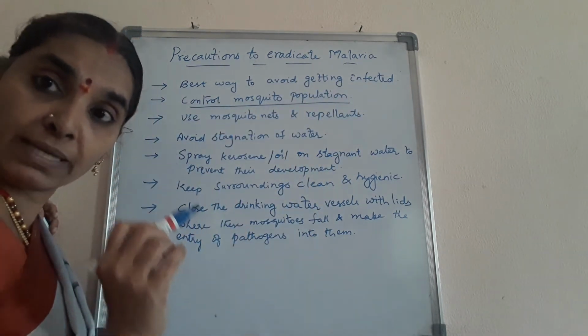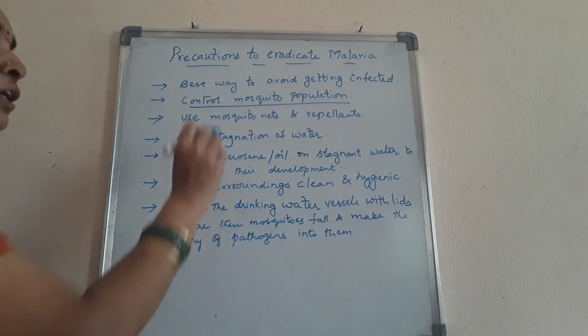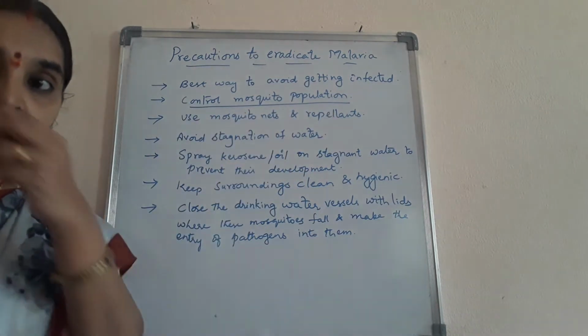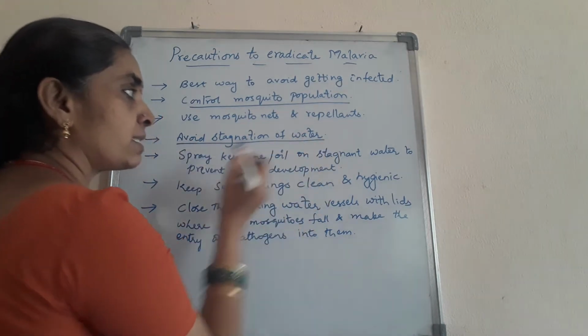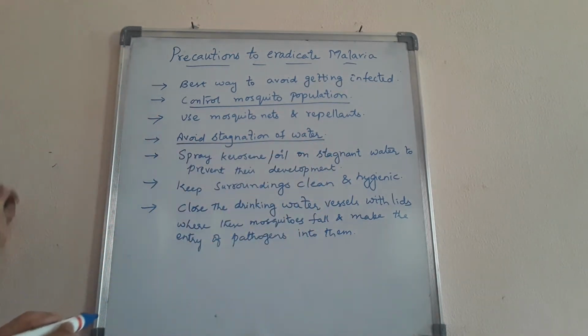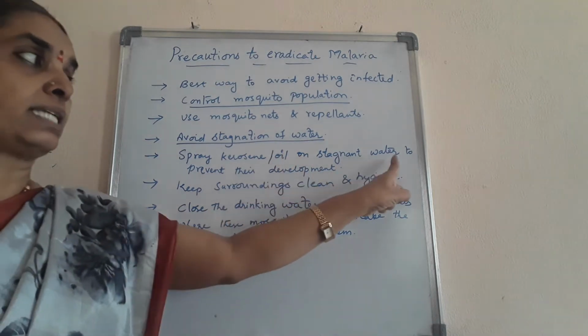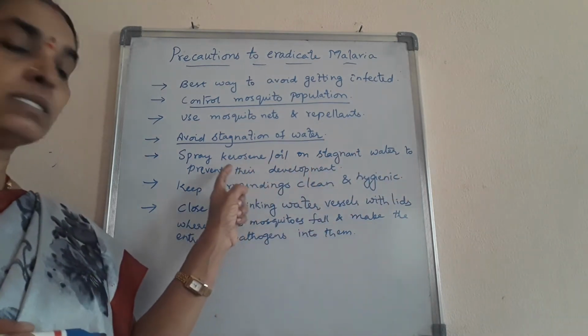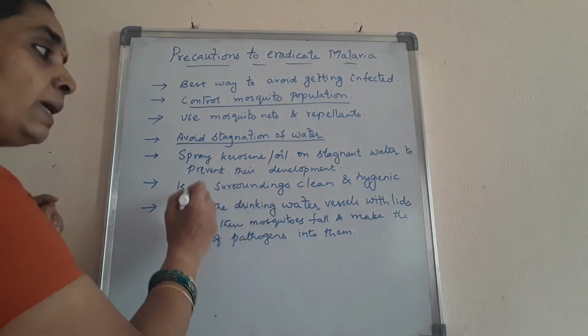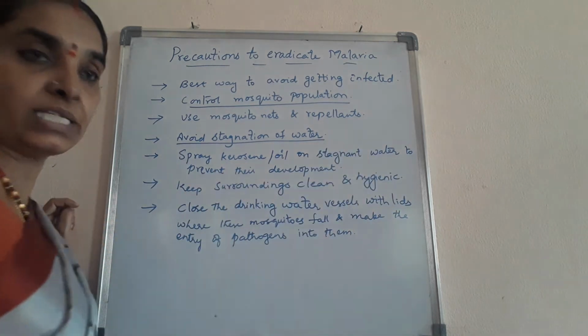How to control the mosquito population? Use mosquito nets and mosquito repellents. Avoid stagnation of water. This is the main point you have to understand. Spray kerosene or oil on stagnant water to prevent their development. Their development means the growth of mosquitoes. Keep your surroundings clean and hygienic.